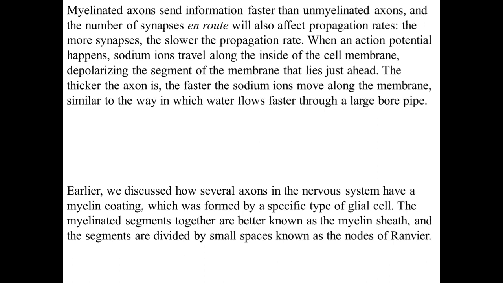Earlier we discussed how several axons in the nervous system have a myelin coating, which is formed by a specific type of glial cell. The myelinated segments together are better known as the myelin sheath, and the segments are divided by small spaces known as the nodes of Ranvier.